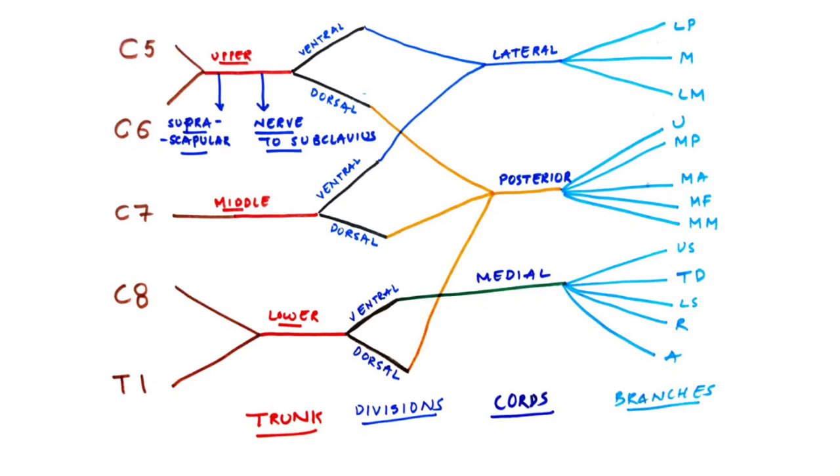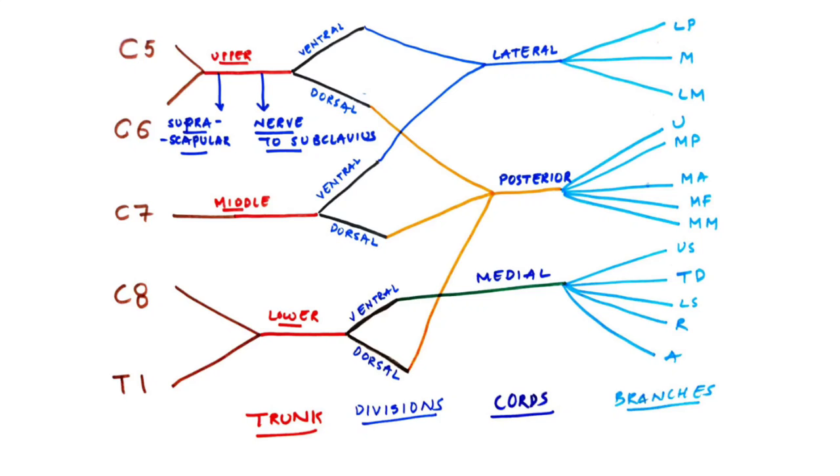The second branch of the medial cord is medial cutaneous nerve of arm. It gives cutaneous innervation to a small sensory area in our arm. The root value for this nerve is also C8 and T1. The third branch of the medial cord is medial cutaneous nerve of forearm. This nerve also is sensory in function and it gives cutaneous innervation to a small area in our forearm. The root value for this nerve is also C8 and T1.